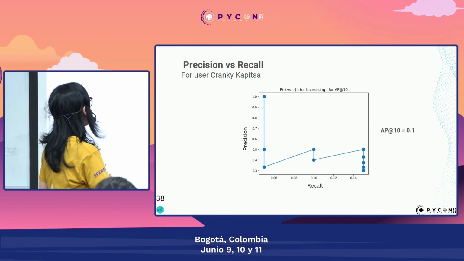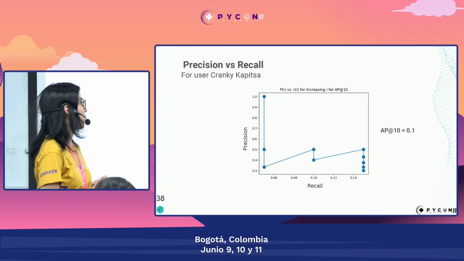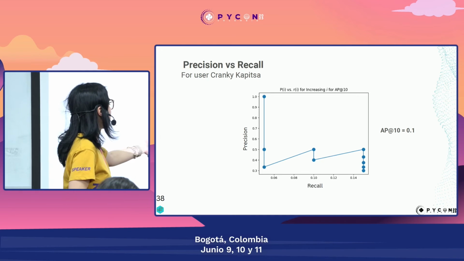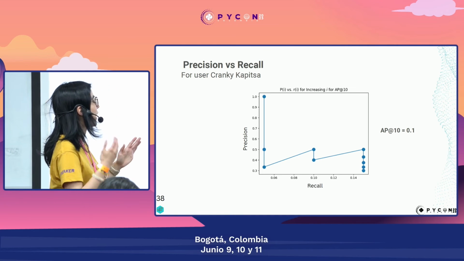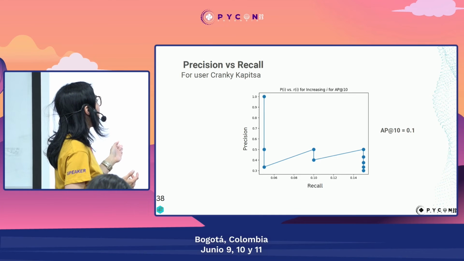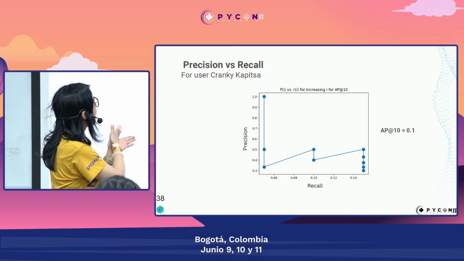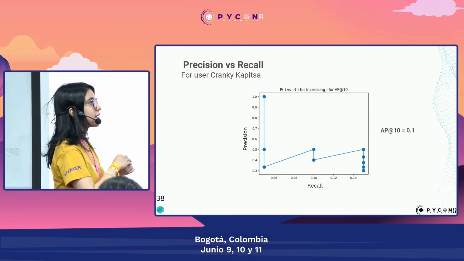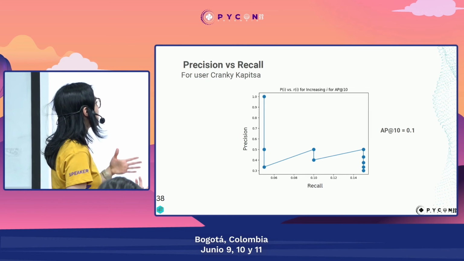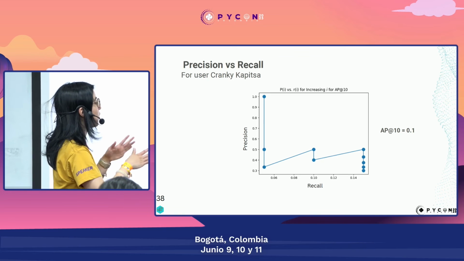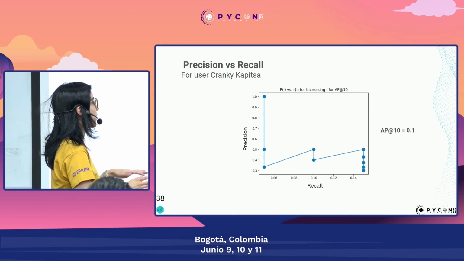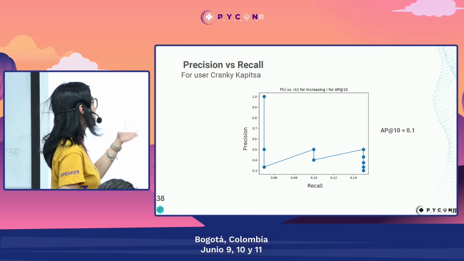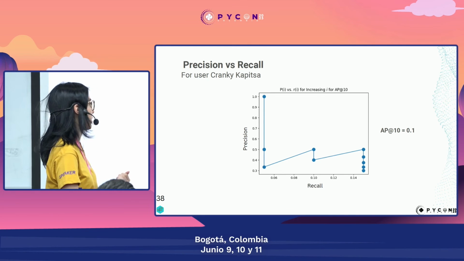This is another example. Here we also evaluate precision and recall for only one user. Here, this axis means the number of recommendations. We are evaluating how recall and precision change as we increment our recommendations. As we can see, this is very common: recall stays at kind of the same value, or it could increase. And then precision oscillates, of course, because precision is related to the amount of recommendations that we are making.